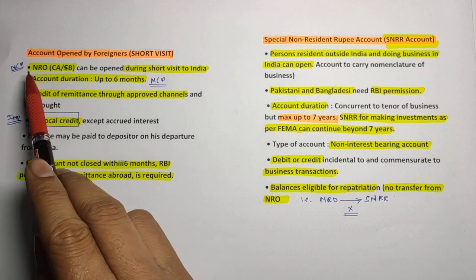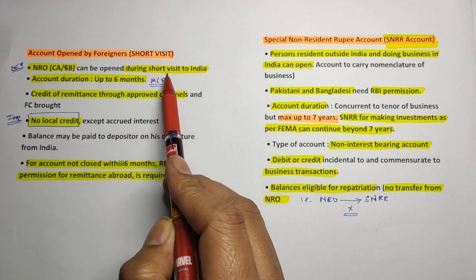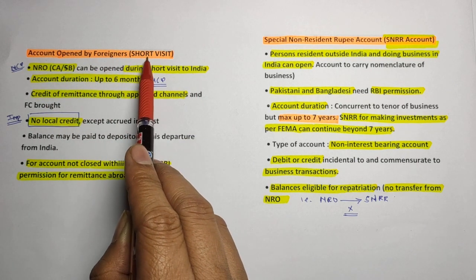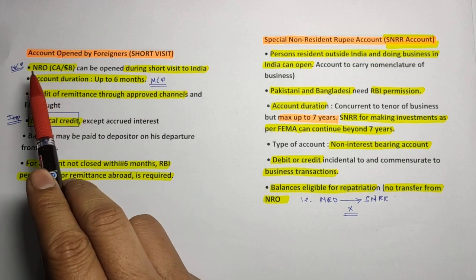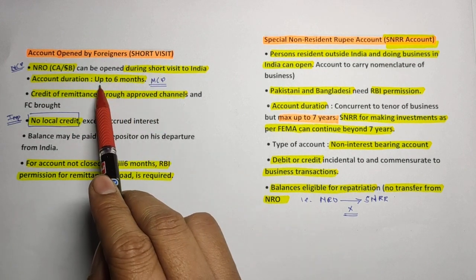Definitely the NRO, that is a savings or current account, can be opened during a short visit to India. Remember, whenever a foreigner visits India for a short visit, they can open an NRO account only, and the account duration is a maximum of up to 6 months.